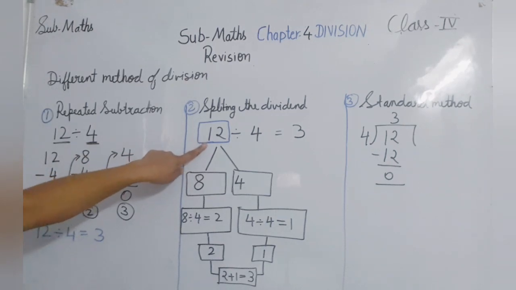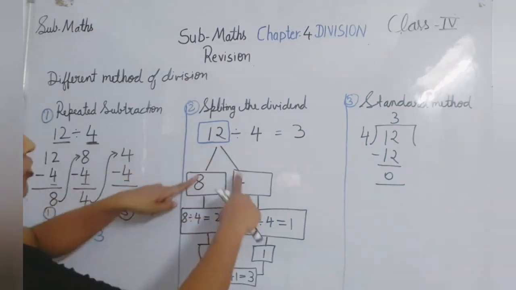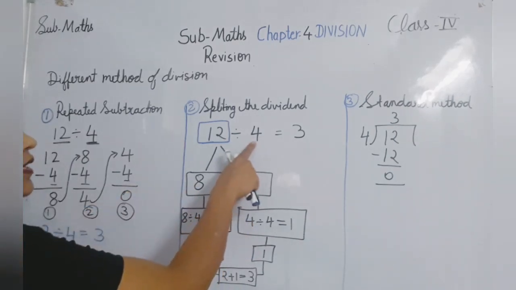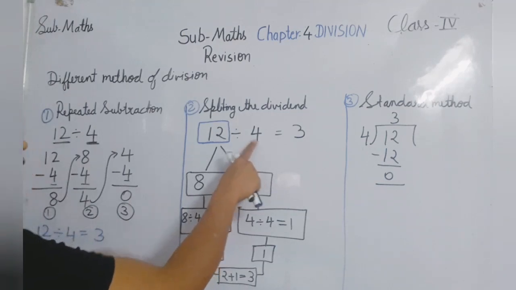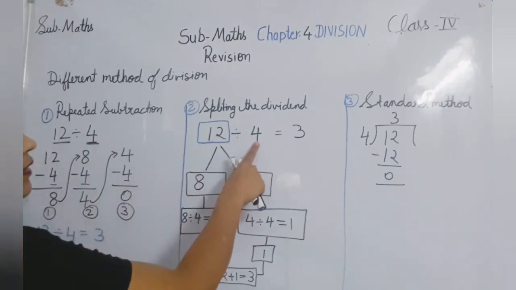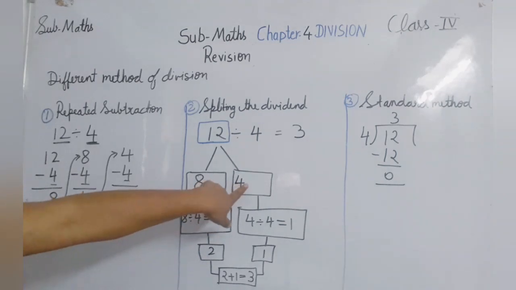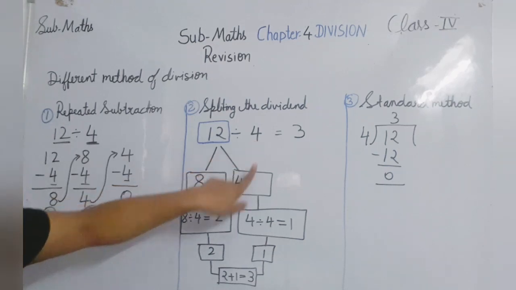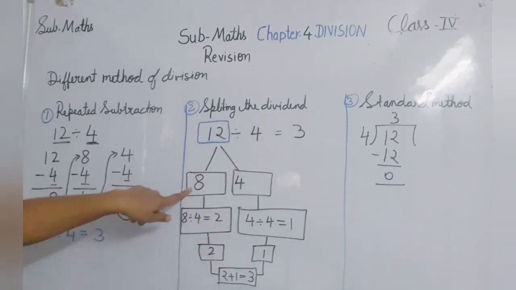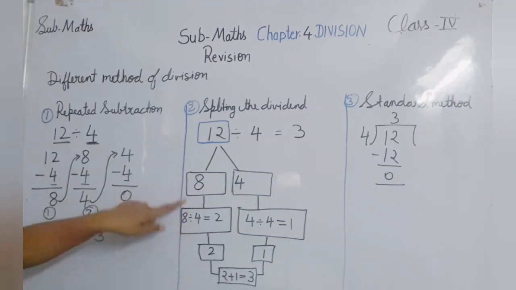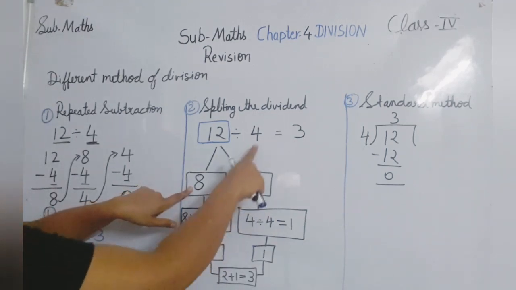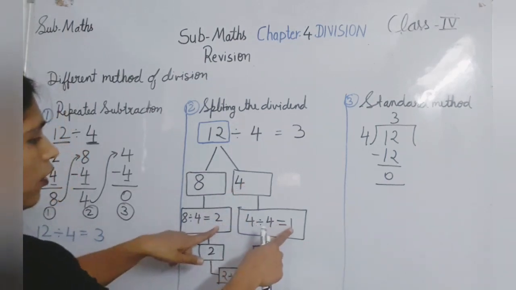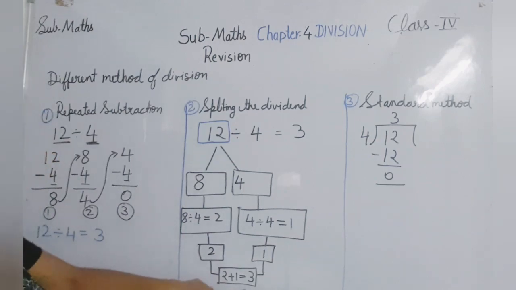I'm splitting this dividend into two parts, but these two parts should also be completely divisible by this divisor. Or you can say these two numbers should come in this table. So 8 comes in the 4 table and 4 also comes in the 4 table. We divide both split parts by the same divisor: 8 divided by 4, 4 divided by 4. Whatever answers we get, we add them, and you will get the final answer.